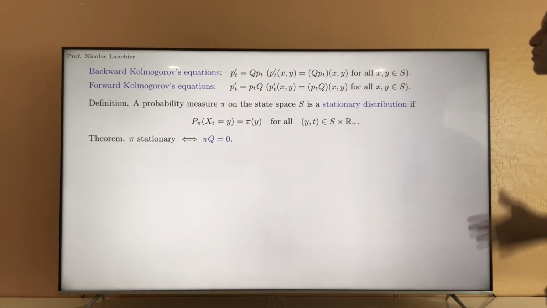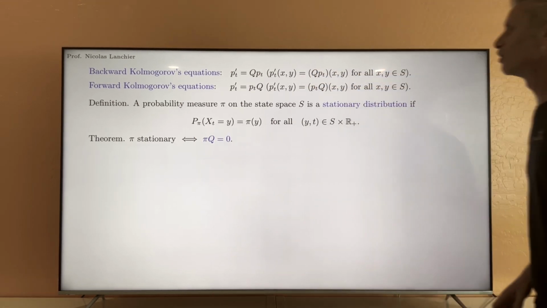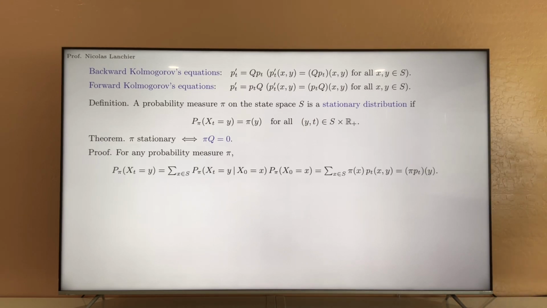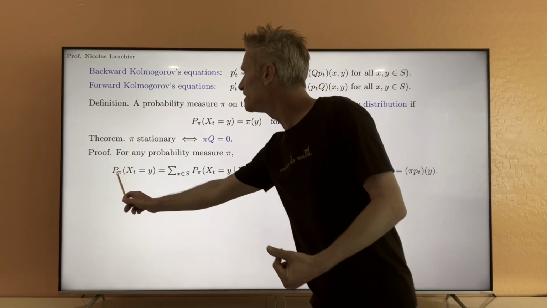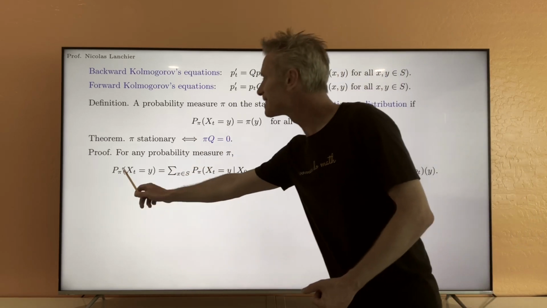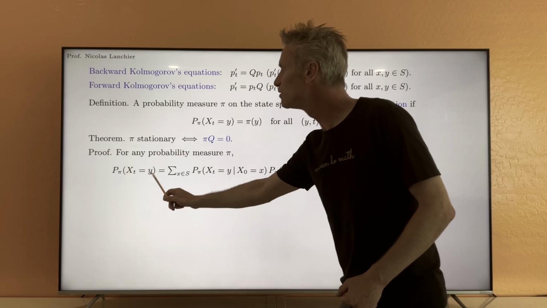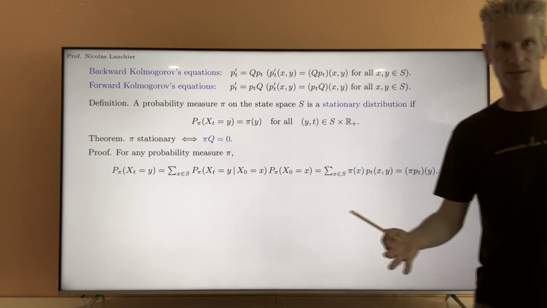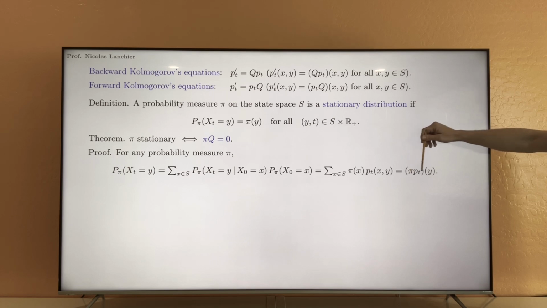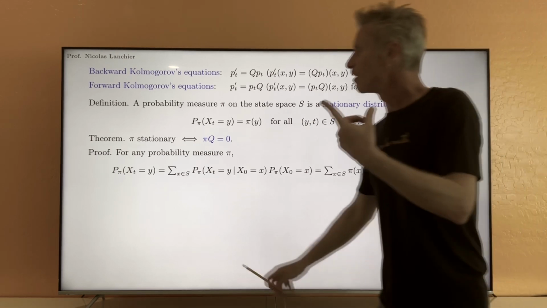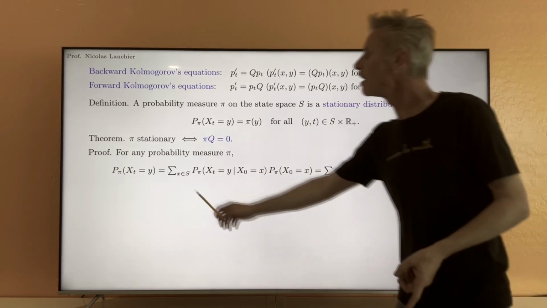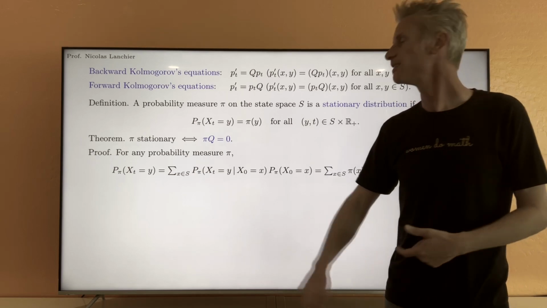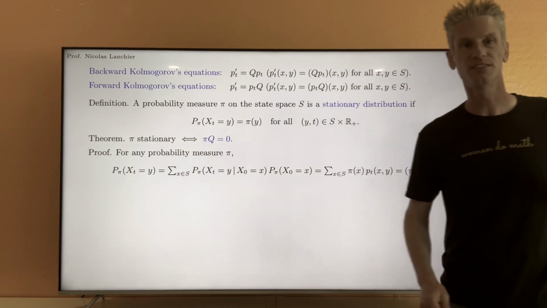So, to prove this theorem, we are going to first look at this equation here. We are going to first prove that the probability that X_t equals y, starting from pi, should be equal to (pi P_t)_y. Remember, P_t is the matrix of the p_t(x,y). So this is the product of a row vector and a square matrix of the same size. This equation is true for any probability measure on S, not only for a stationary distribution.